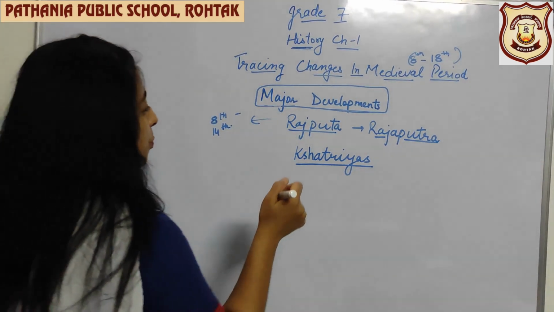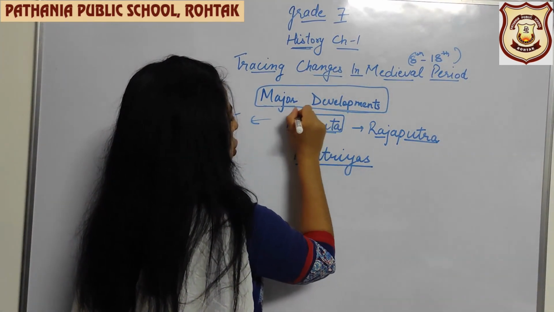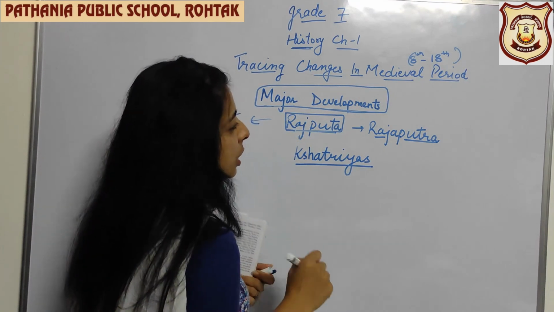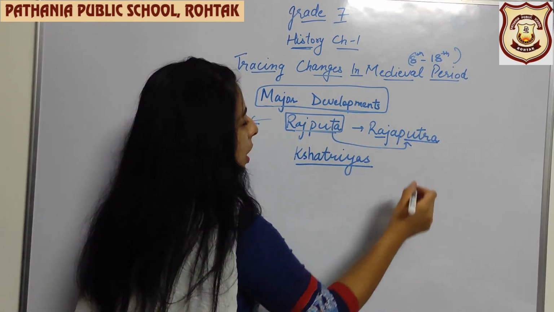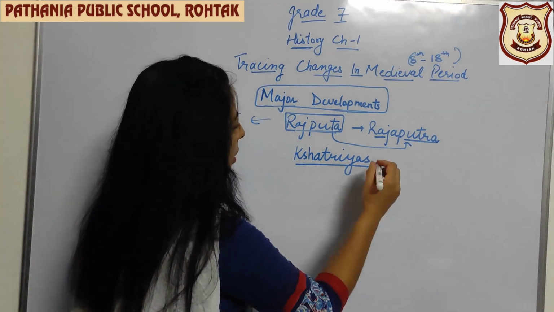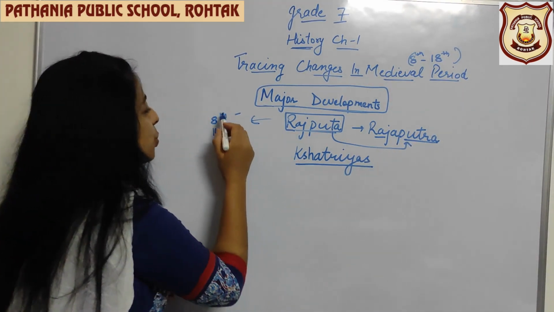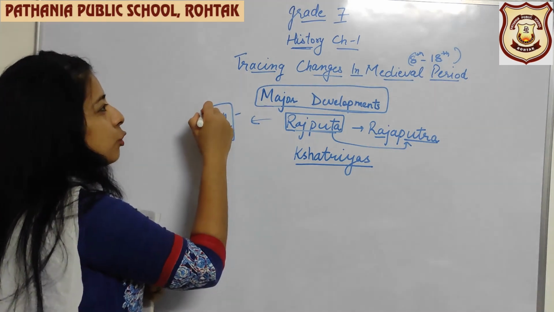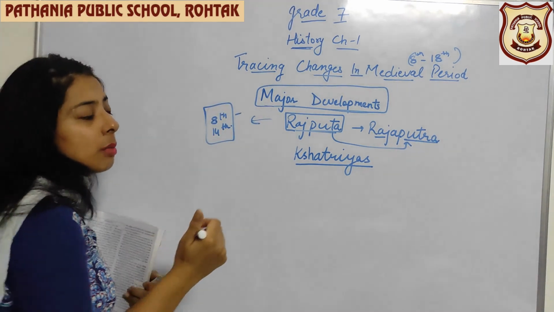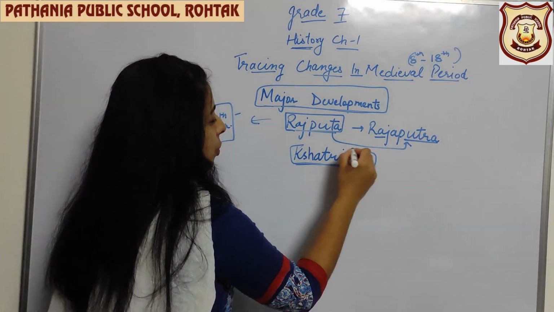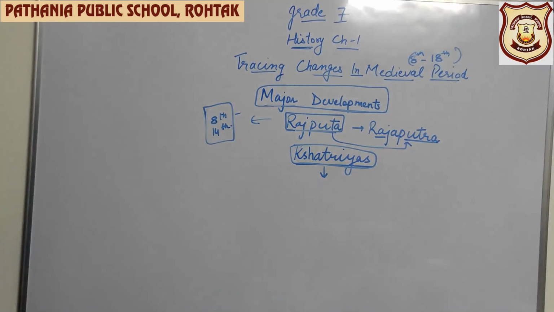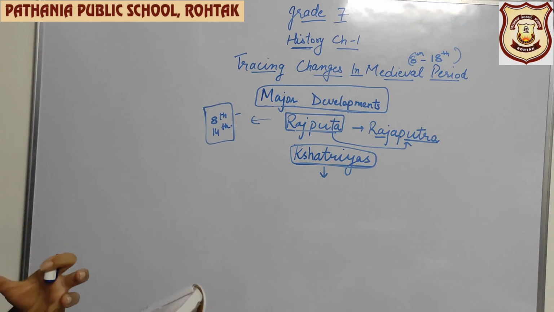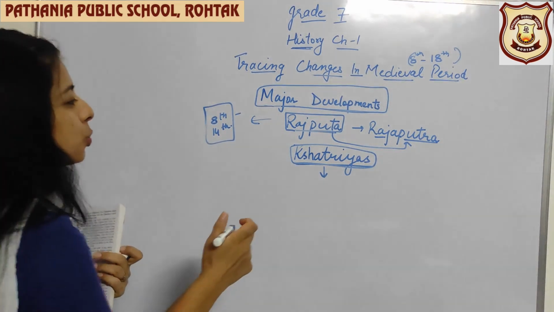The major development was the Rajputs. What was the Rajput dynasty? The name came from Raja Putras, which means the son of the king. And what happened during the time from 8th to 14th century? They have declared themselves as the Kshatriyas. So what are the Kshatriyas? The division of the society which happened at that time, in which just the rulers